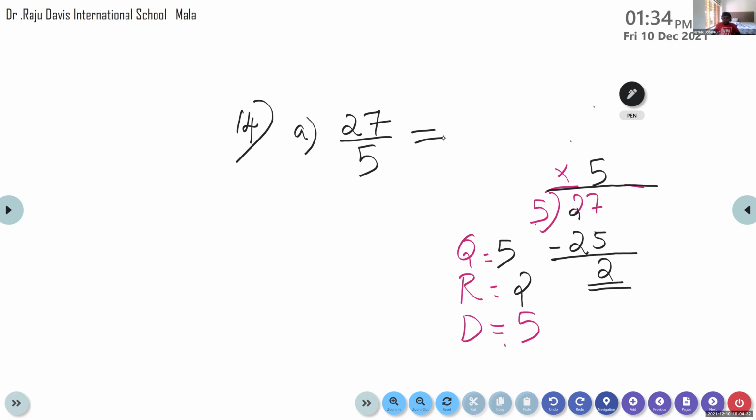Abigail can say. Tell me. 5 is the whole and 2 by 5. 5 and 2 by 5. Yes, children. So the quotient will be our whole number, and the remainder, 2, will be the numerator over 5. Okay.